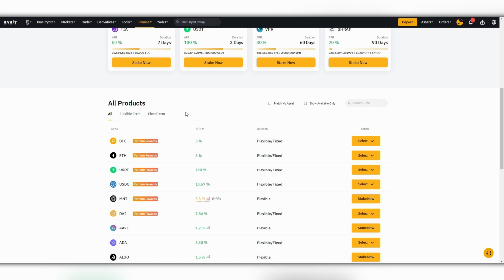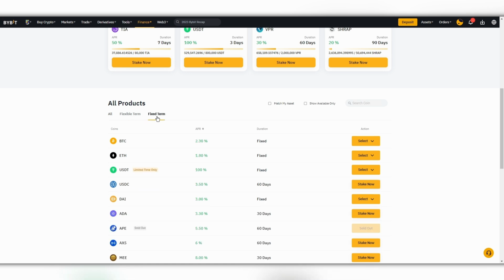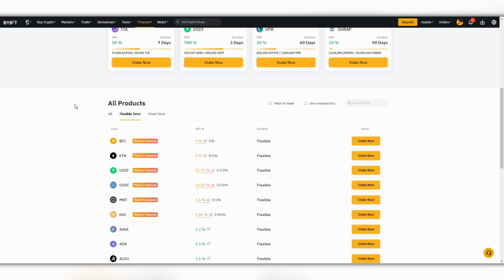There is a deposit for a fixed period of time and for a flexible term. With flexible, you can withdraw at any time. In fact, you can withdraw at any time with fixed term too. The only difference is that with a fixed term, you will not get the interest that you earned. Let's say you staked the money for 30 days, and you will not get the interest you would have gotten if you had waited all that time.